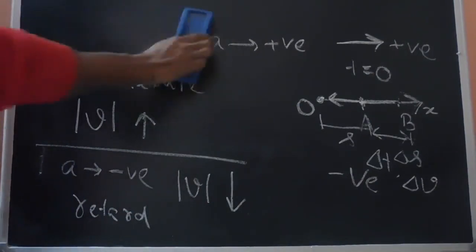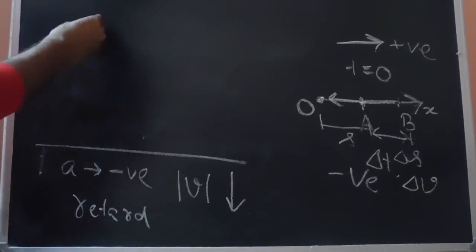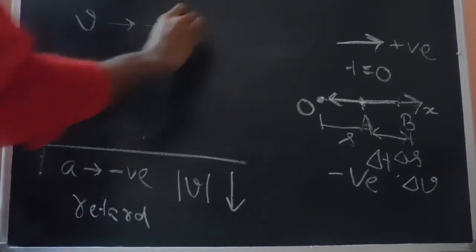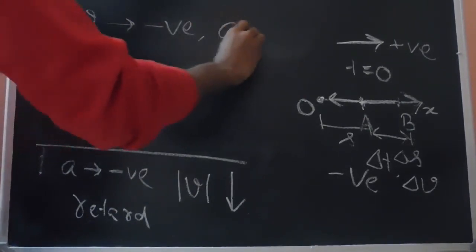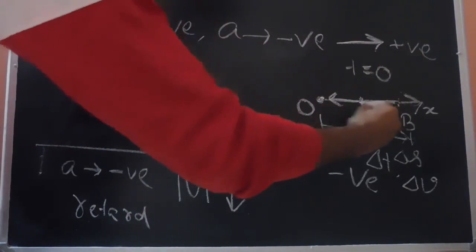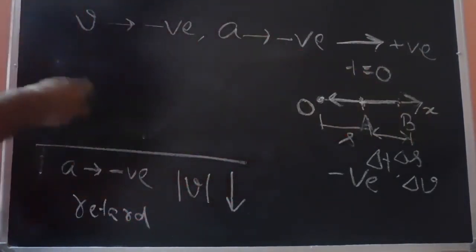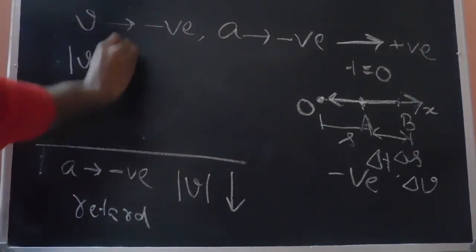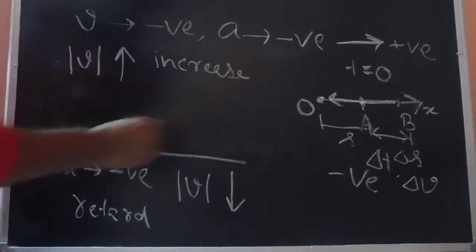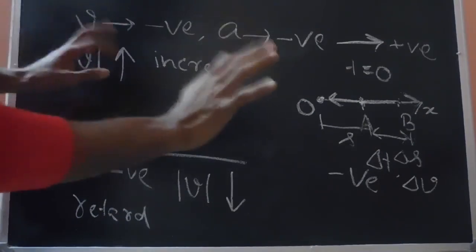The other possibilities are, let's say the velocity itself is negative. In this case, if a is also negative, that means the velocity is acting along this direction, the particle is moving in this direction. If acceleration also acts in this direction, then the magnitude of velocity will increase, mod v will increase, and the particle will accelerate. That means if the direction of the velocity and acceleration are the same, the particle will always accelerate.